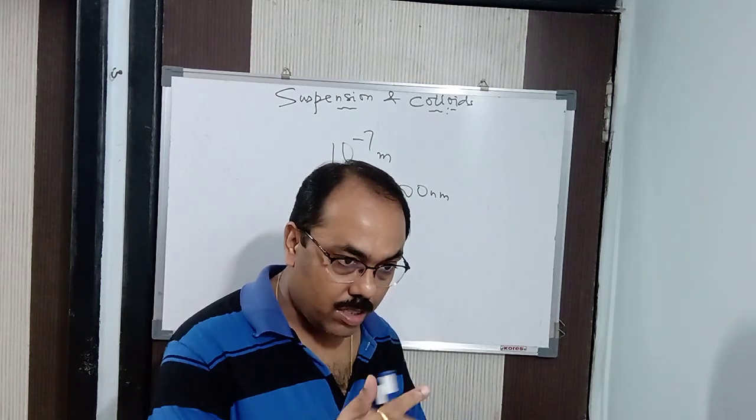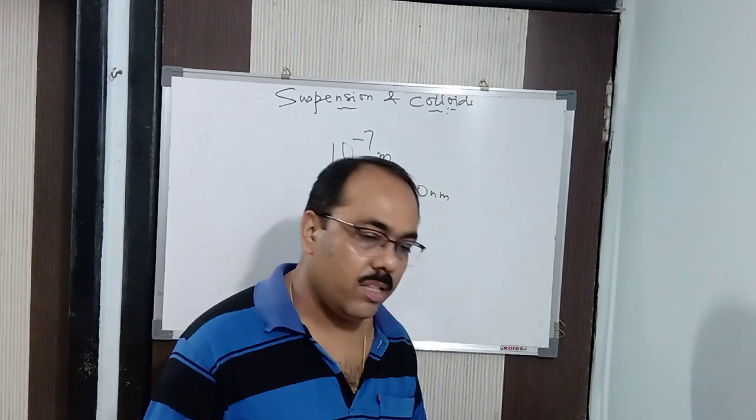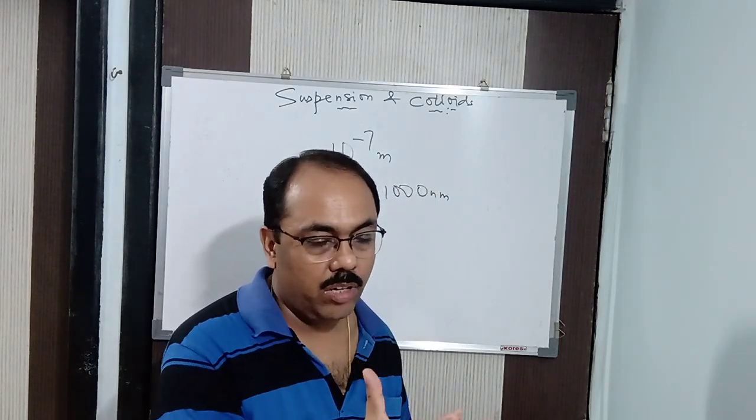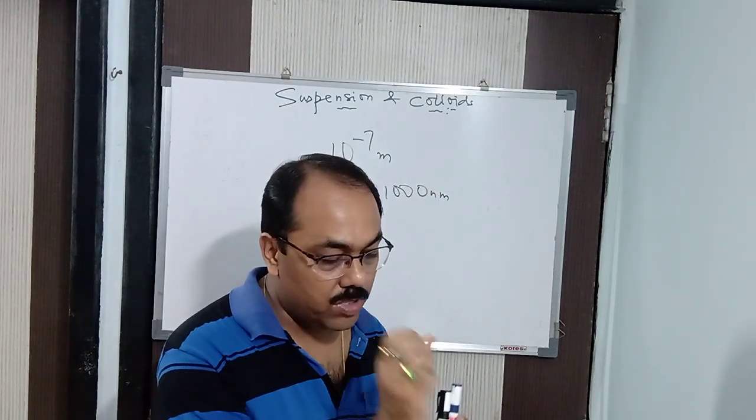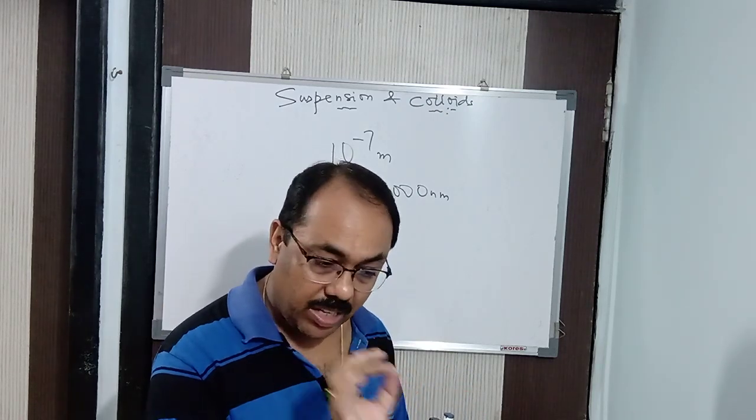Brownian is nothing but the zigzag motion. The zigzag movement is said to be the Brownian movement. The rapid zigzag movement means you just take a colloidal solution and observe it through a microscope. You cannot see it with naked eyes. Understood? You have to observe it by microscope.